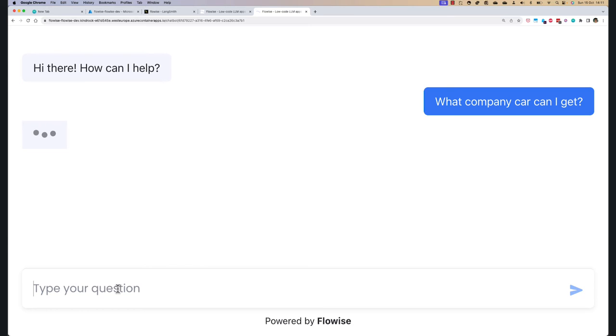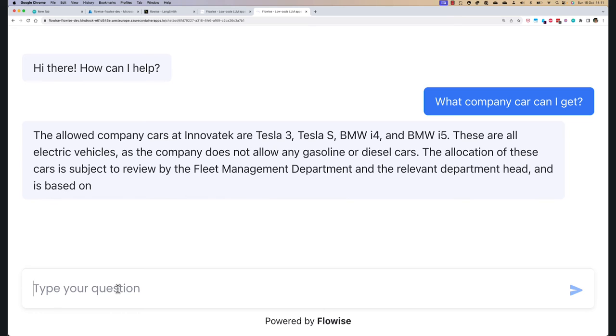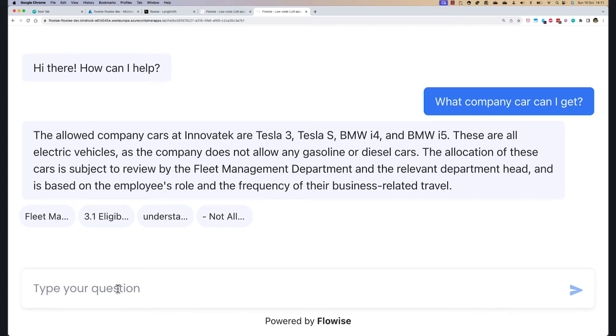What should happen here is that we retrieve relevant pieces of text from the document, and then the LLM answers based on that text. So it says, yes, we allow a couple of cars. These are all electrical vehicles because we don't support gasoline or diesel cars. And then some additional information. These models can be quite chatty, and they want to provide more info to the user.